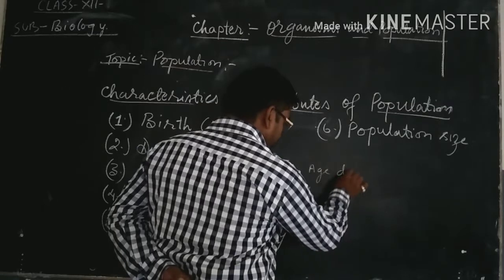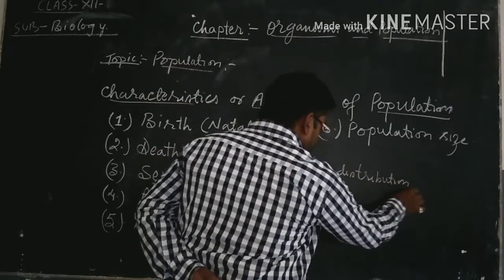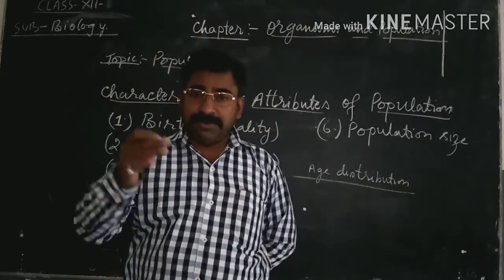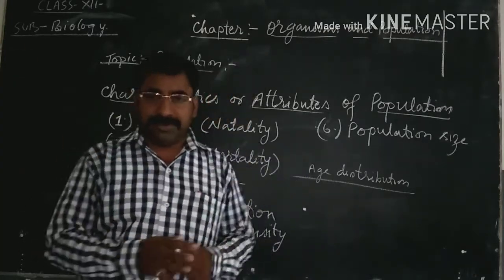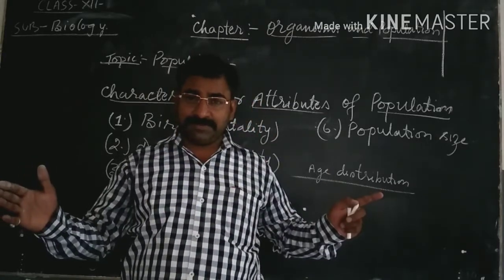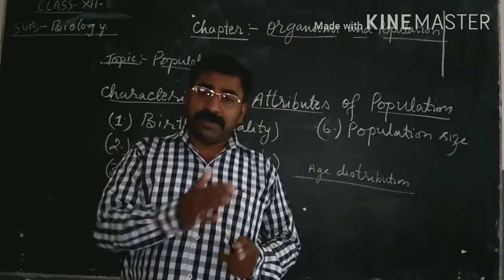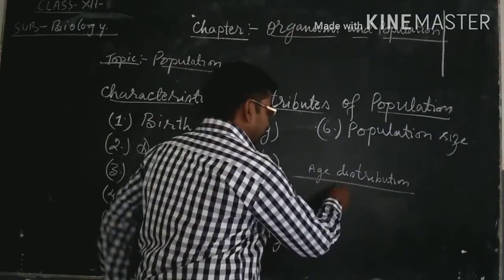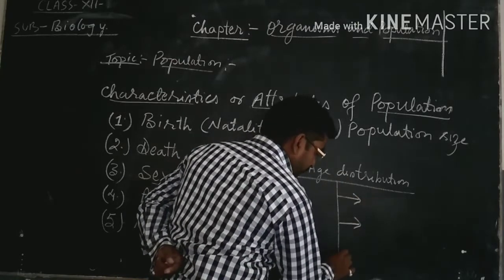Age distribution. When we study a population, we categorize all the individuals of that particular population into different age groups. Suppose we are studying the human population. The human population is classified into categories according to age, and there are three categories in age distribution.